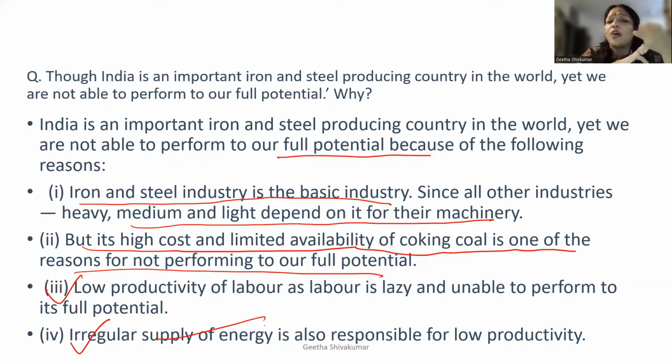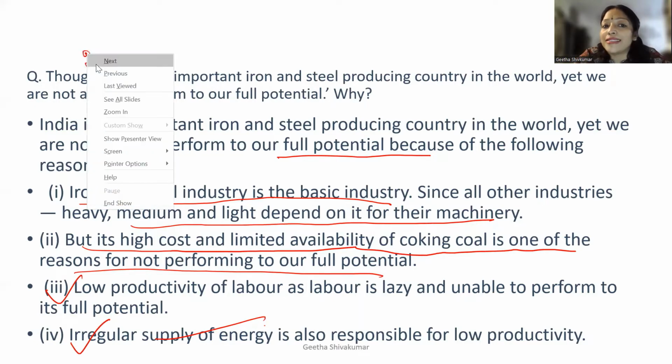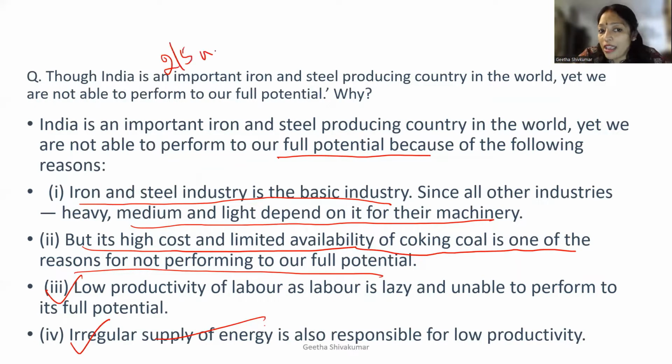Because machineries are outdated, or availability of coking coal is limited, or labor productivity is very less, or irregular supply of energy. So again, it depends on the question. The question can easily come for 2 marks or 4 marks. According to the question, you can write your points.